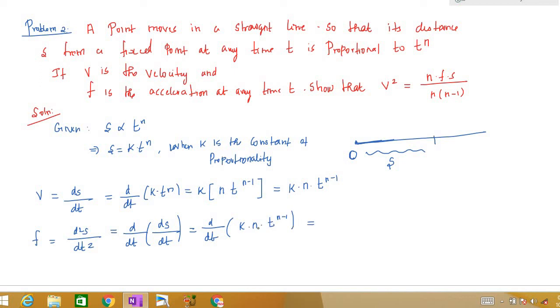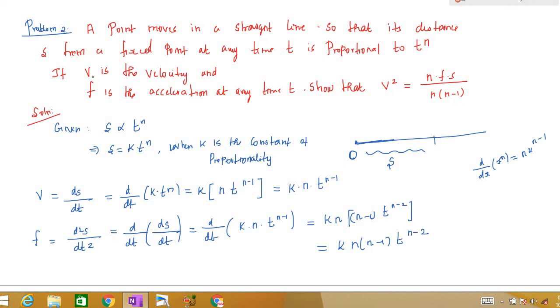Now we are differentiating with respect to t, so I can take k n outside, and if I differentiate t power n minus 1, it will be n minus 1 into t power n minus 2. These are very basic: d by dx of x power n is n into x power n minus 1. So we have n minus 1 here, and here you will have n minus 1 minus 1, which is n minus 2. So we have k n into n minus 1 t power n minus 2.